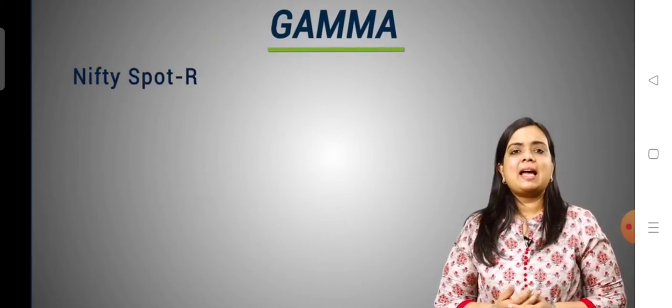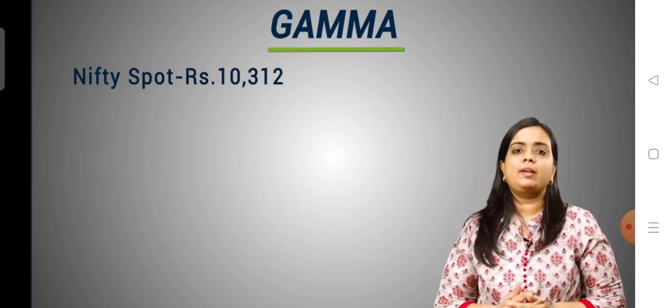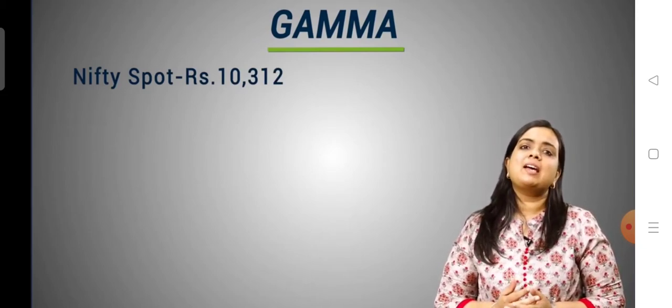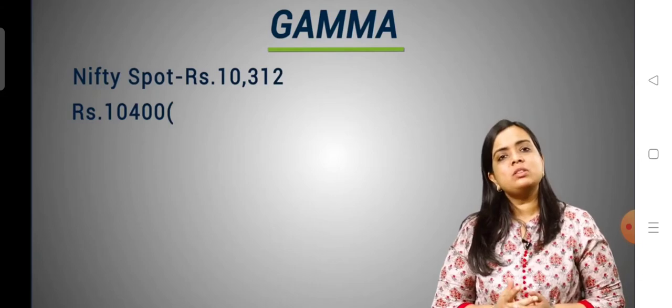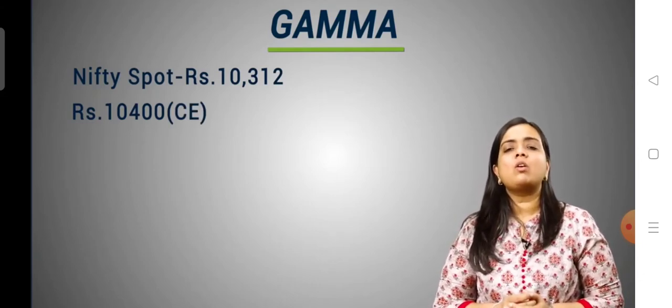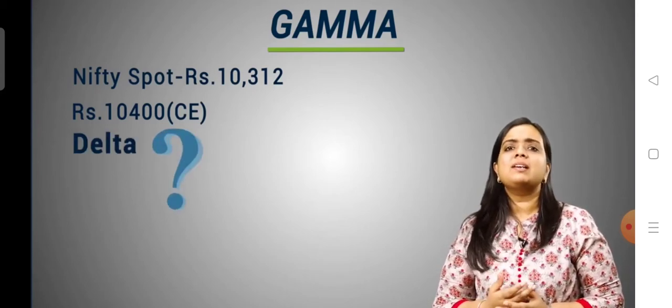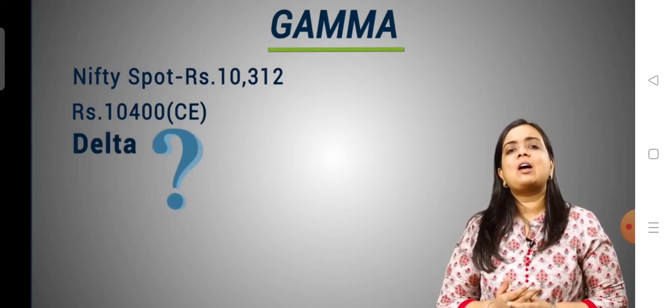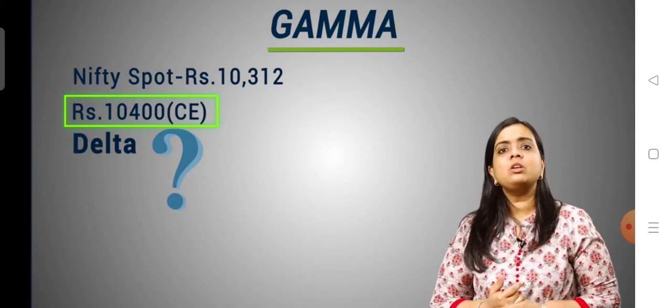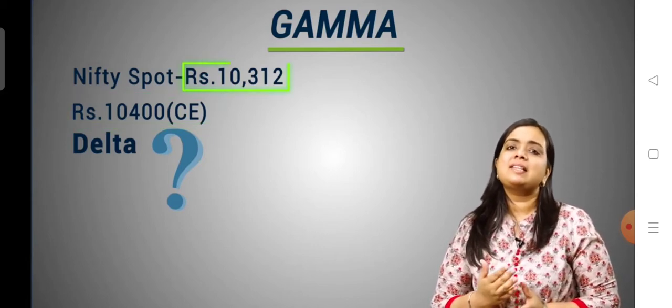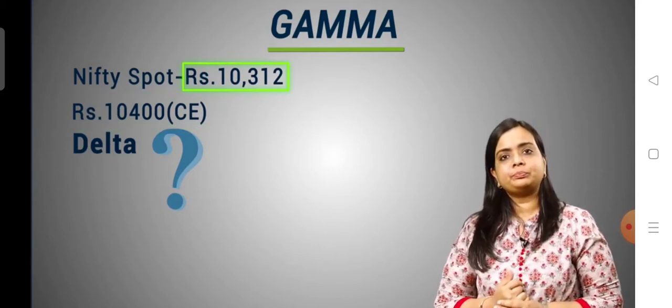Now gamma under option Greeks. Let's again discuss an example. Assume Nifty spot is at 10,312 and strike price under consideration is 10,400 and we are talking of a call option. So what is the approximate delta value for the 10,400 call option when the spot is 10,312?